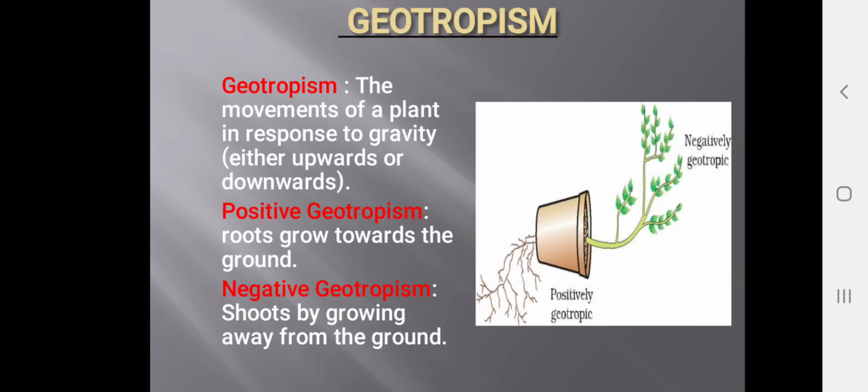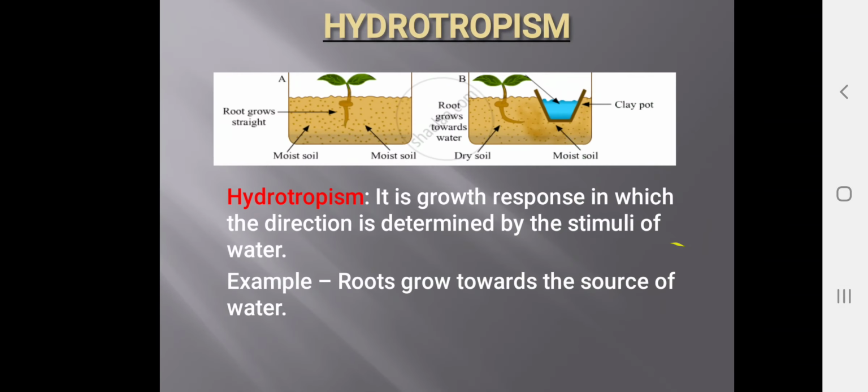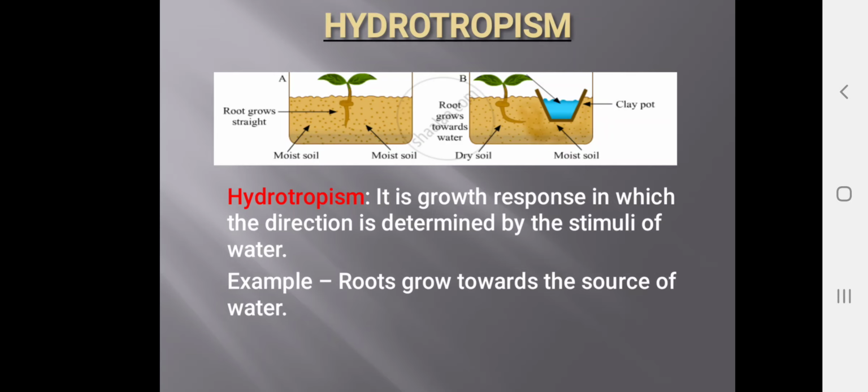Next we are having hydrotropism. Hydrotropism is the growth response in which the direction is determined by the stimulus of water. Wherever the water is, in that direction the plants will grow. You can see in the diagram that roots are growing towards the water. That is why this is known as hydrotropism. For example, roots grow towards the source of water.